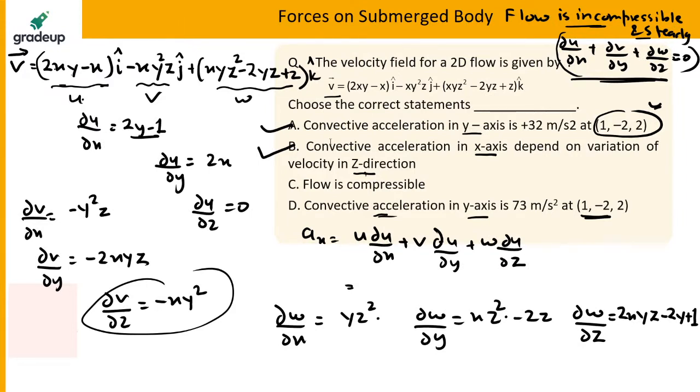The z term is minus 8. Please check, sir. No, that is not correct. You have to find the convective acceleration at 1, minus 2 and 2.